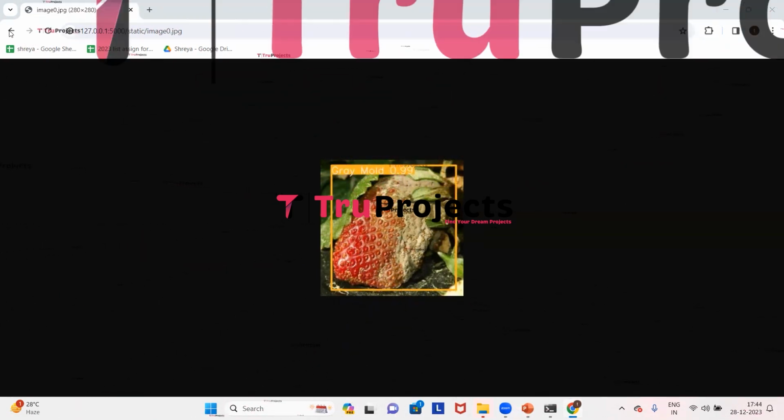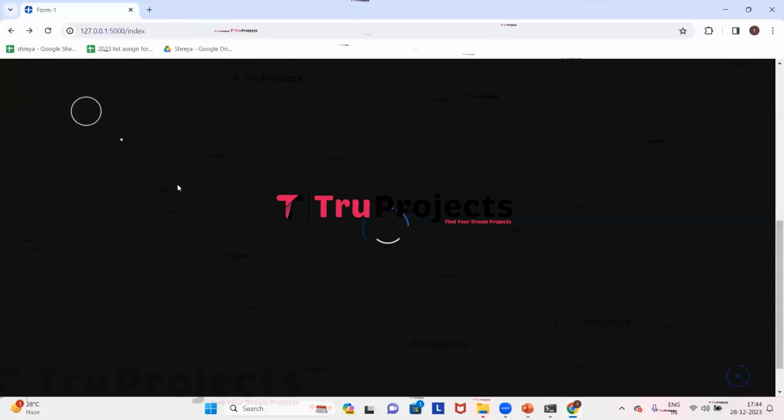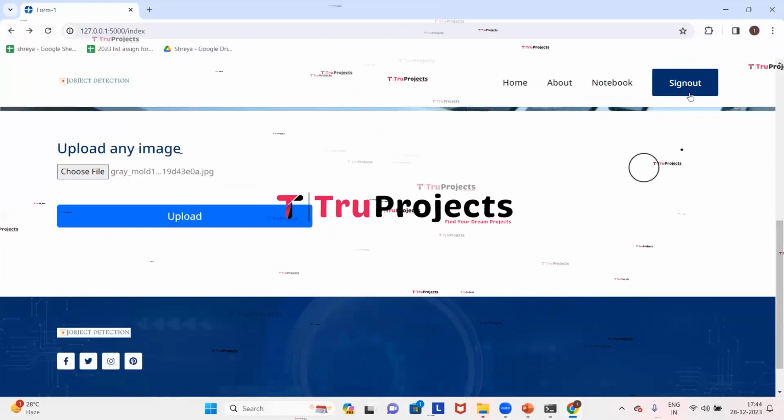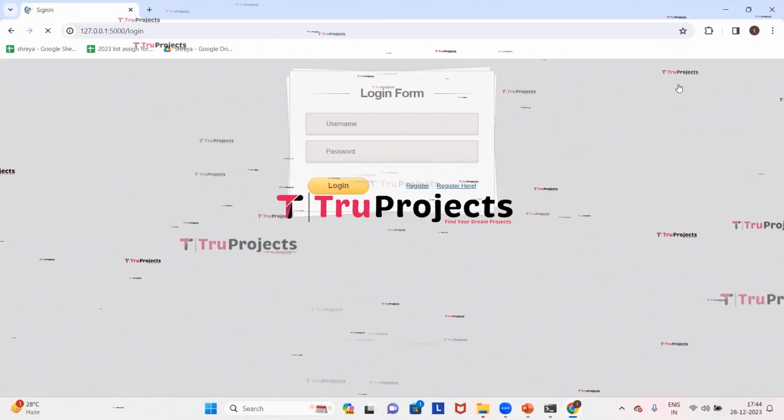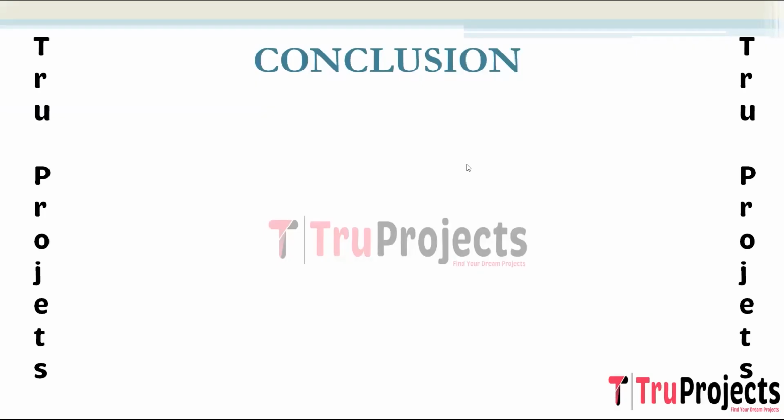Now click on back arrow. Click on sign out. Similarly, if you upload the images to the system, then the system will detect which type of disease the strawberry is being affected with. Conclusion of the project.